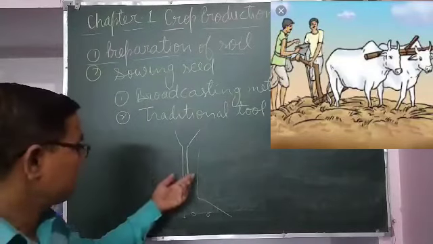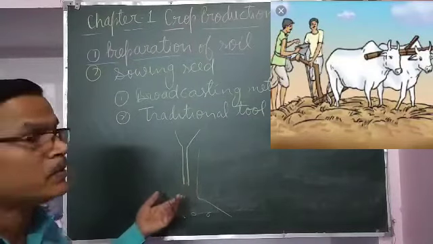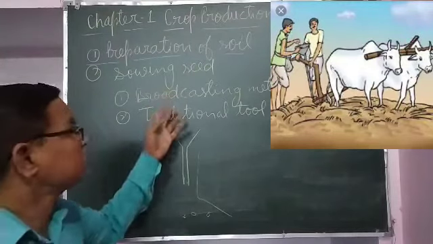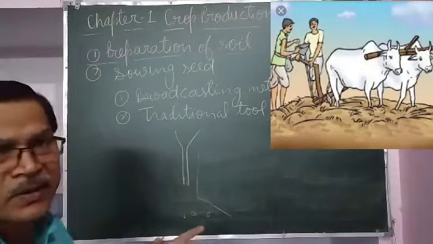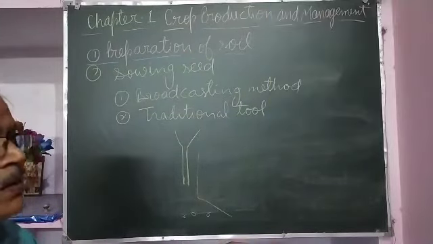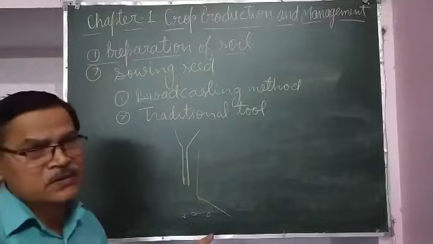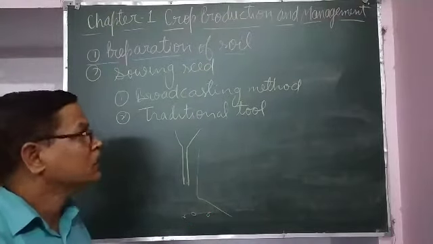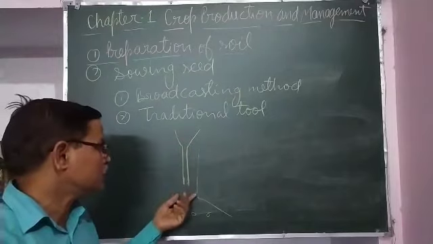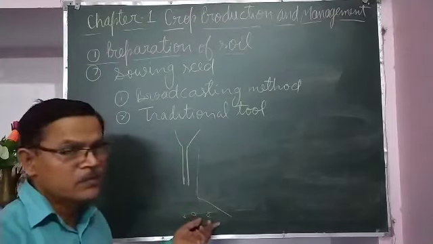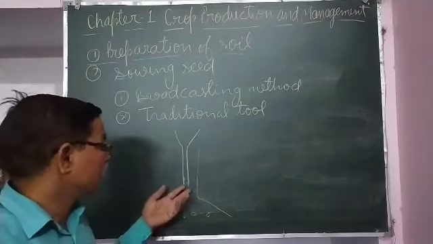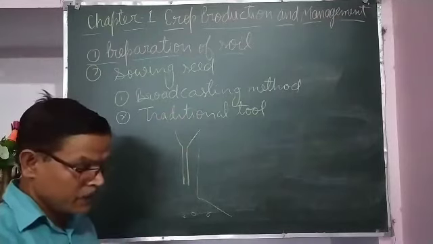In this method less seed is required because seed is sown at proper distance, while in the broadcasting method seeds are only scattered. At some places seeds are very near to each other, at some places seeds may be far away from each other. But if a traditional tool is used, the seeds will be at proper distance and proper depth. So it is better than the broadcasting method.